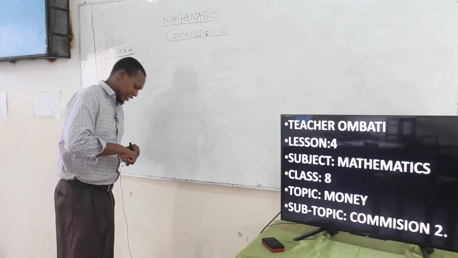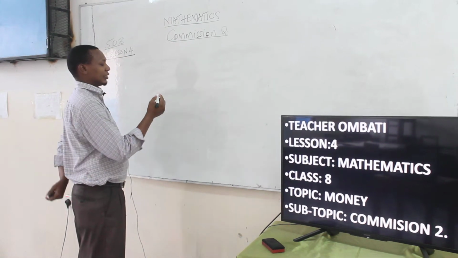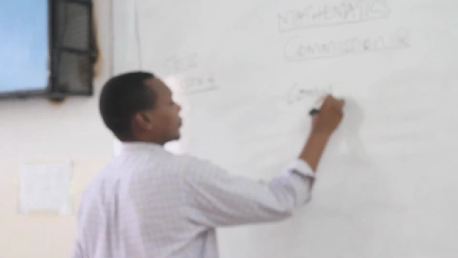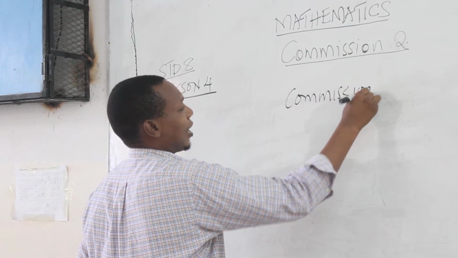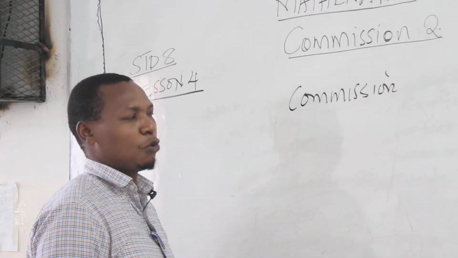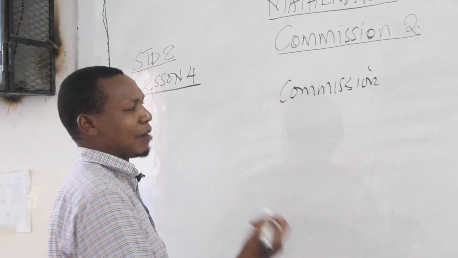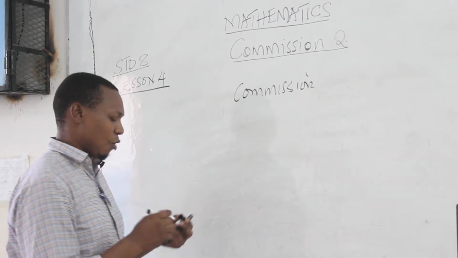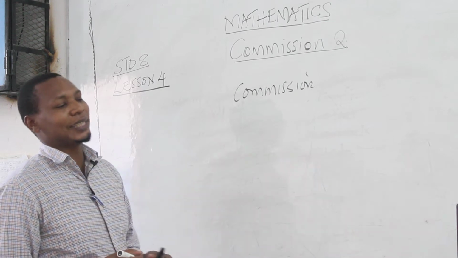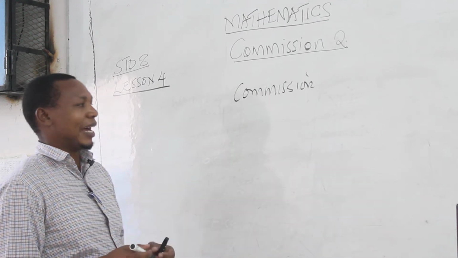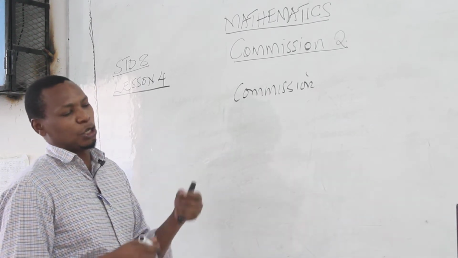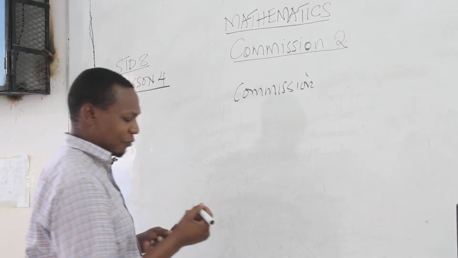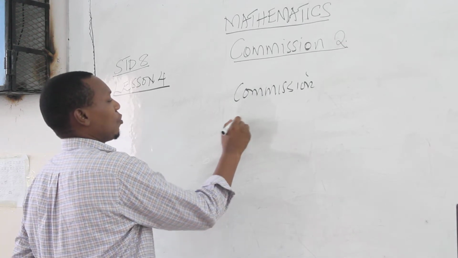If I revise what we did the previous lesson, we did what we call the commission. And I told you what commission was. I told you commission is money given when someone is involved in rendering the services on sales and marketing. So when someone sells, they are given a commission on the total sales. That's what we did in the last lesson. Maybe we have now the sales.